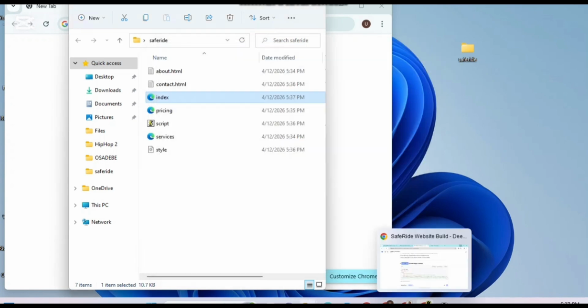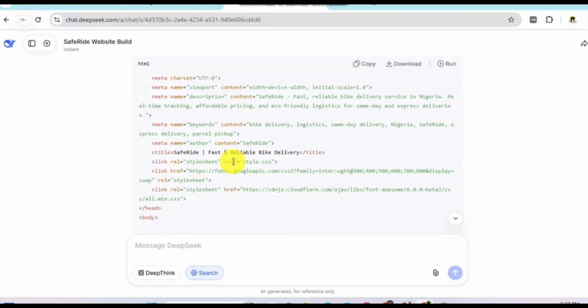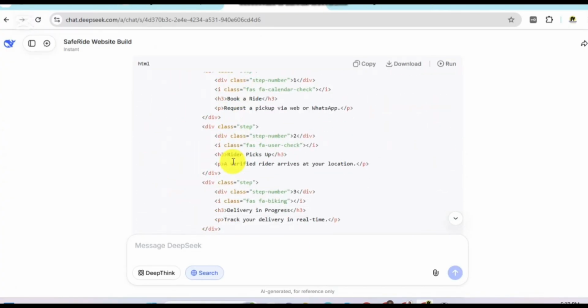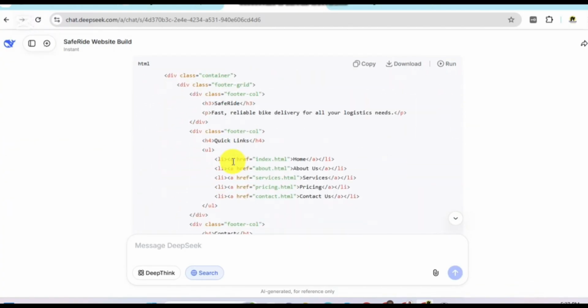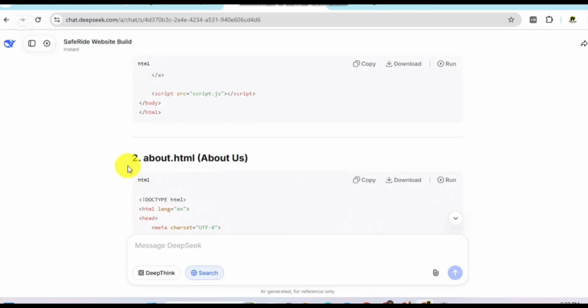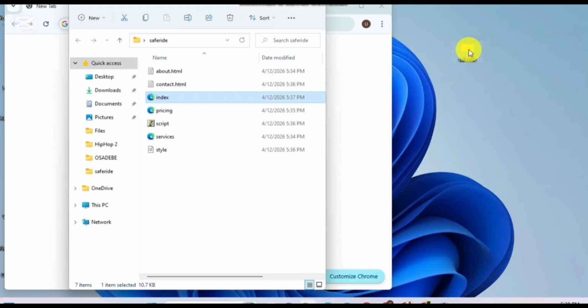So you see how fast it's going. Then you have pasted the code for index.html. Let's move and see the next code for the next file. This is another code, number 2 file. This is the code for that file. We go to our folder, save it. What is the other file? That is about.html. This is about.